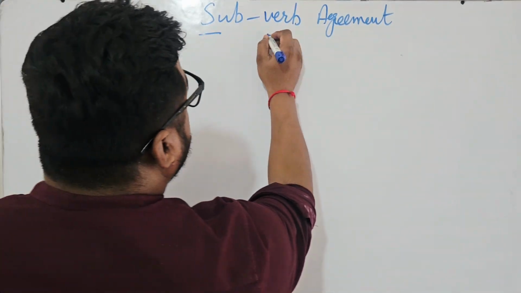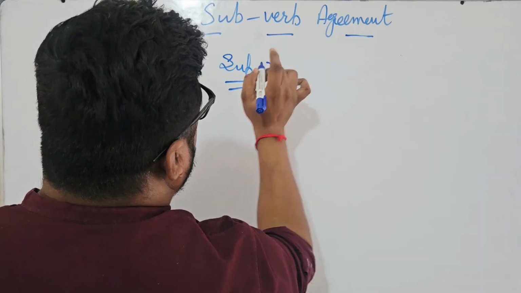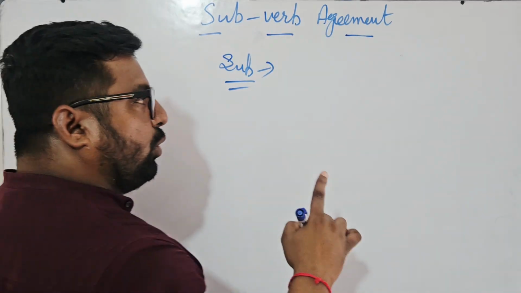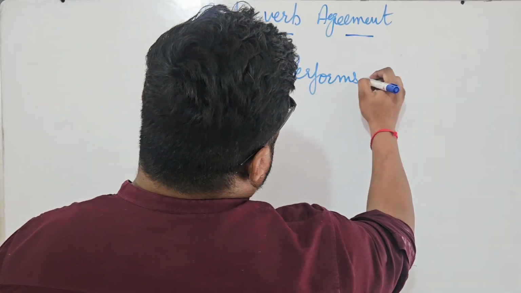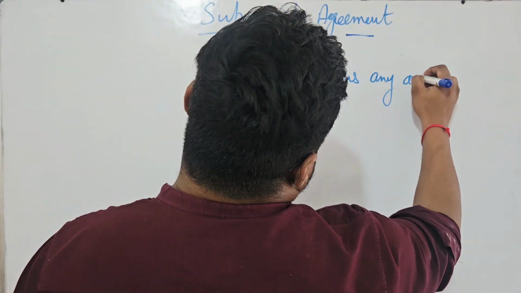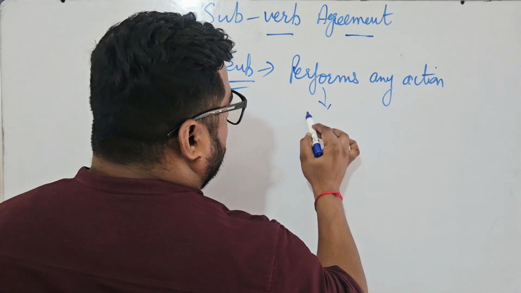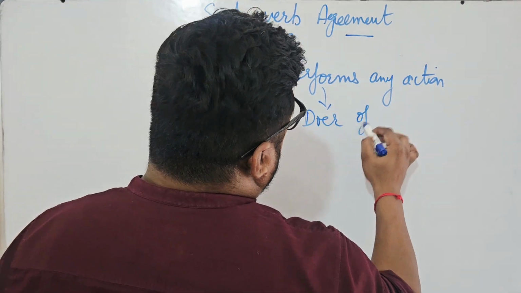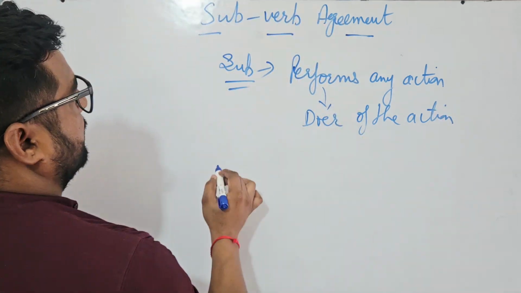When I talk about subject, what is a subject in a sentence? Let me make it clear. Subject is always the one who performs any action, right? Who performs any action. I can say a doer of the action. What is this verb?